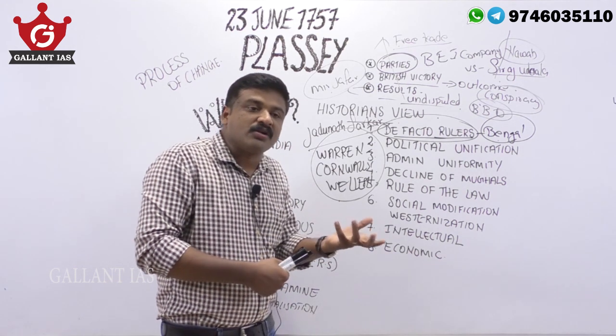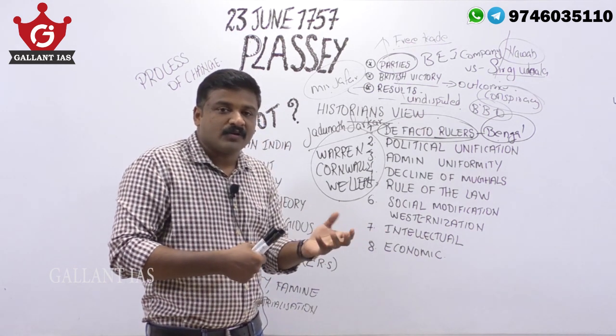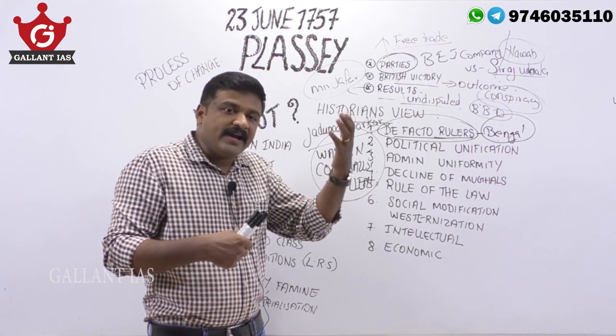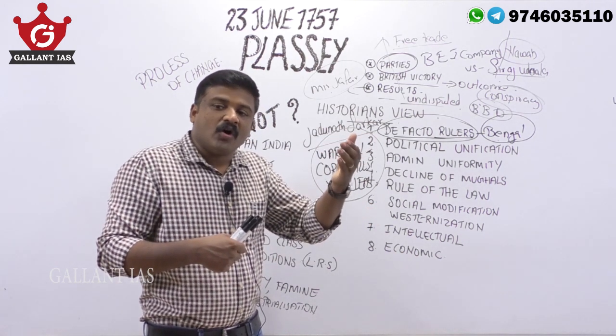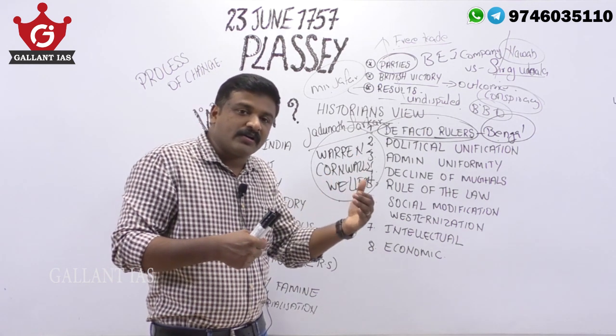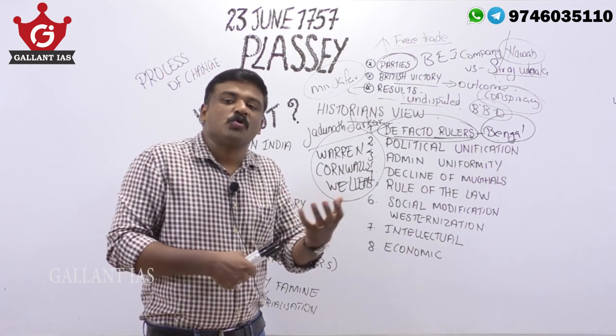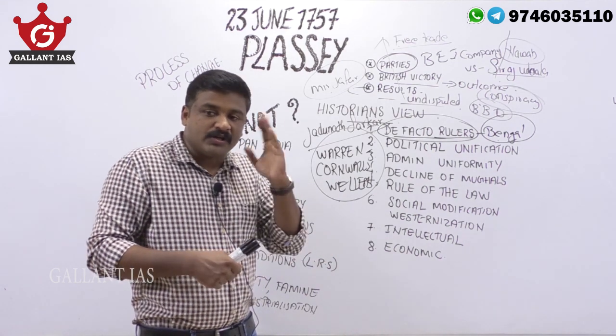Then intellectual reformism happened due to modern education. Modern Western ideas like liberalism, rationalism, secularism, democracy, individualism became popular. That also modernized Indian society and the Indian intellect.